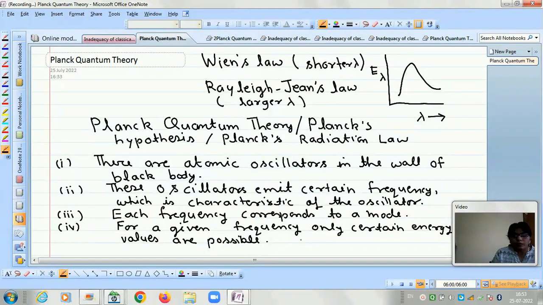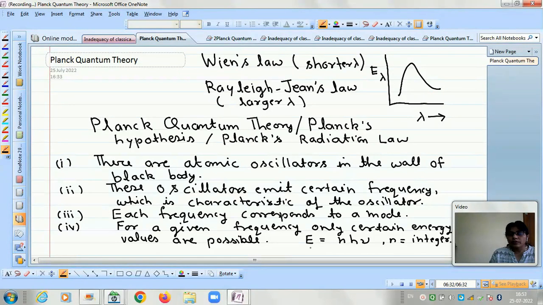And these values are given by E is equal to n h nu, where n is an integer. So this we have already discussed in the basic hypothesis of the Planck quantum theory in the previous lecture, that all energy values are not possible for a given frequency, but only certain energy values are possible, and these are known as the quanta.